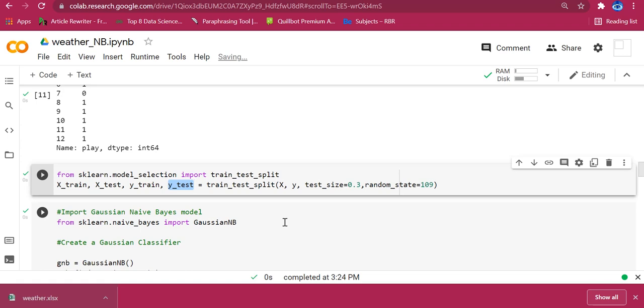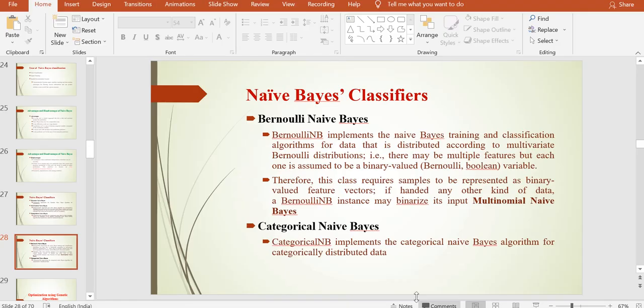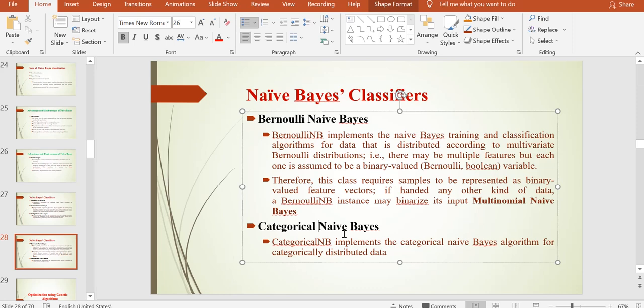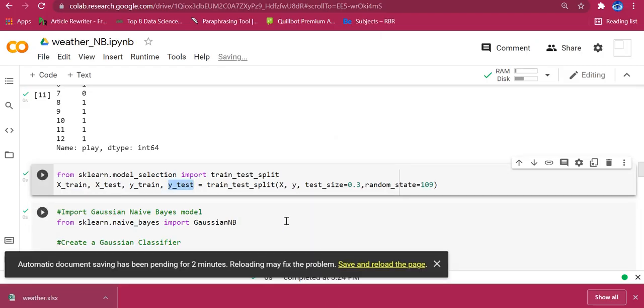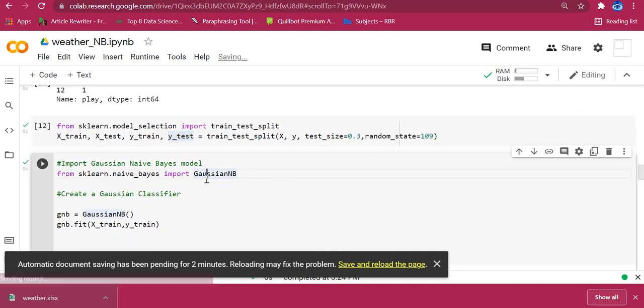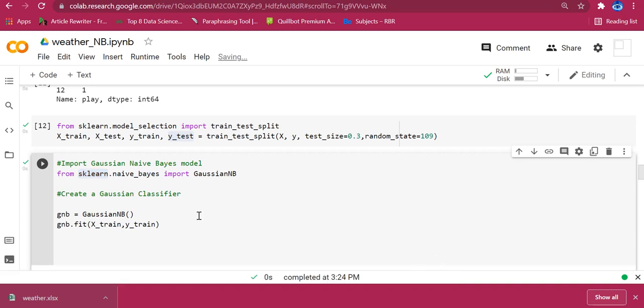Okay, after splitting our data set, we will import one of our classifiers. We have already seen 5 classifiers, right? Bernoulli Naive Bayes, categorical Naive Bayes, Gaussian Naive Bayes, multinomial Naive Bayes, complement Naive Bayes. You can use any classifier. As of now I am going to use the Gaussian Naive Bayes classifier. In order to use it, we have the sklearn package, in which GaussianNB is a library function. We can simply call that library function and create our Naive Bayes model.